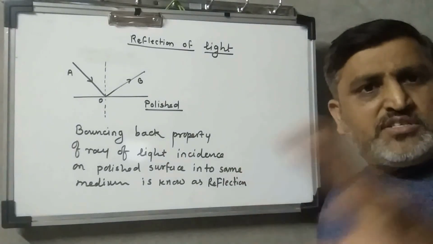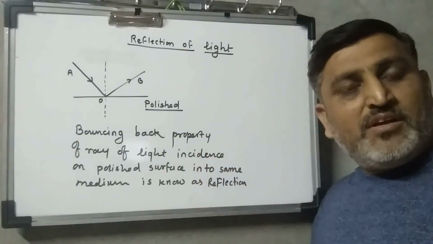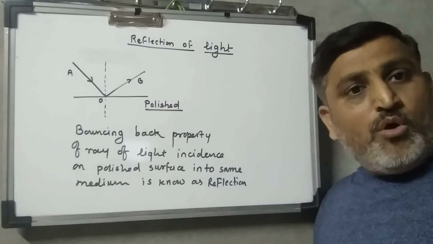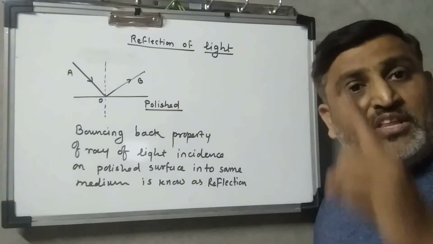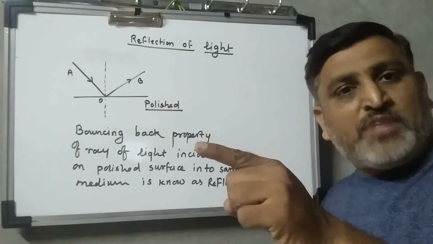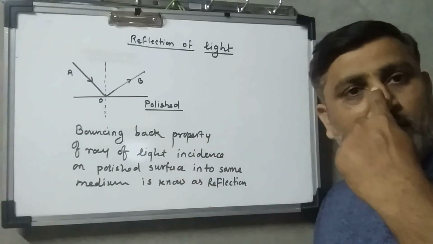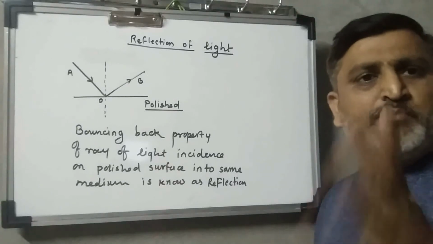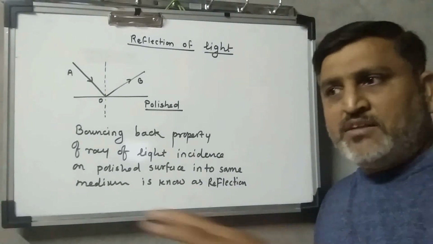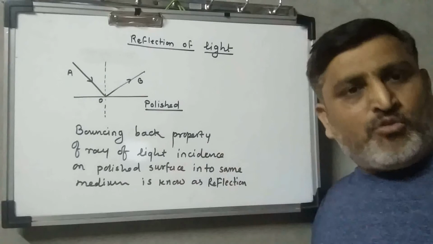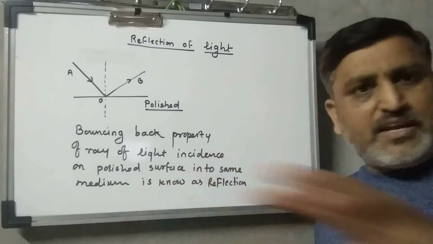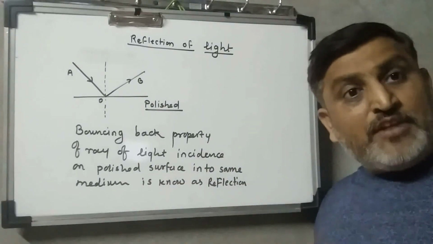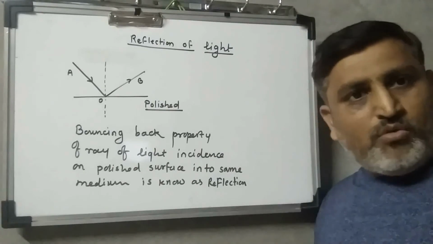Any body in your room is visible to you only because the reflected rays from that body enter our eye. I can give you a simple example. Assume that the room is a dark room and all objects are kept there only. Can you see the objects? No, we can't.